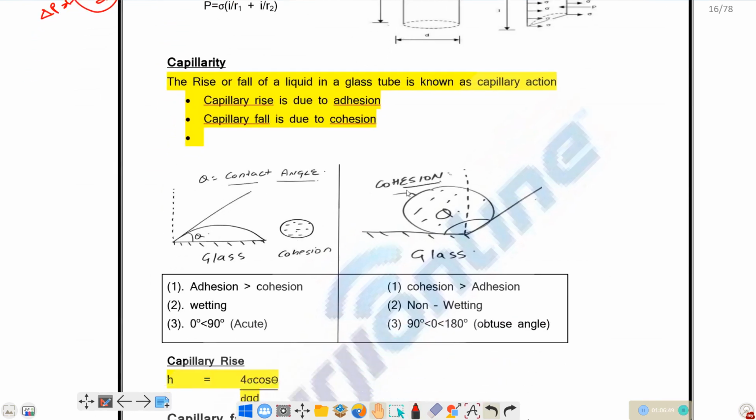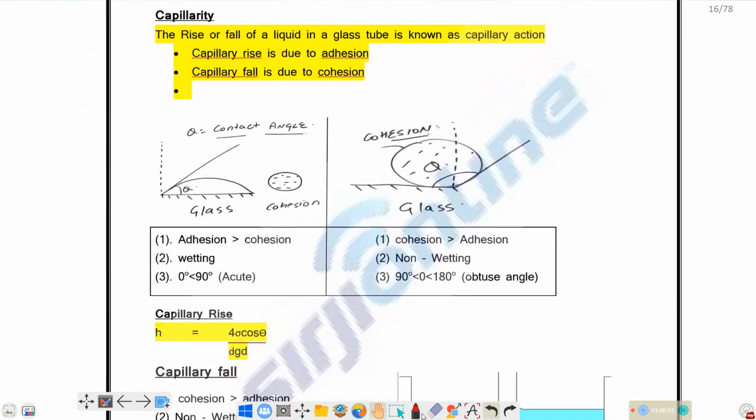So next one is capillarity. Capillarity is nothing but, suppose we keep a narrow glass tube inside a liquid, sometimes there is a rise and sometimes there is a fall of liquid inside this glass tube. That is known as capillary action. When we keep a narrow circular tube inside a liquid, sometimes the liquid surface will rise and sometimes it will dip, depending upon the liquid.